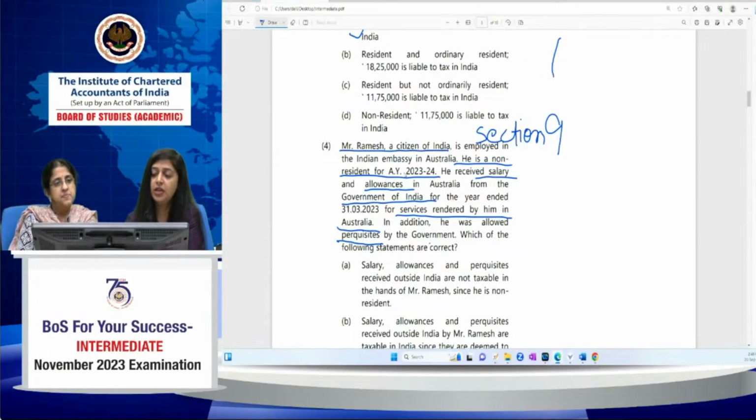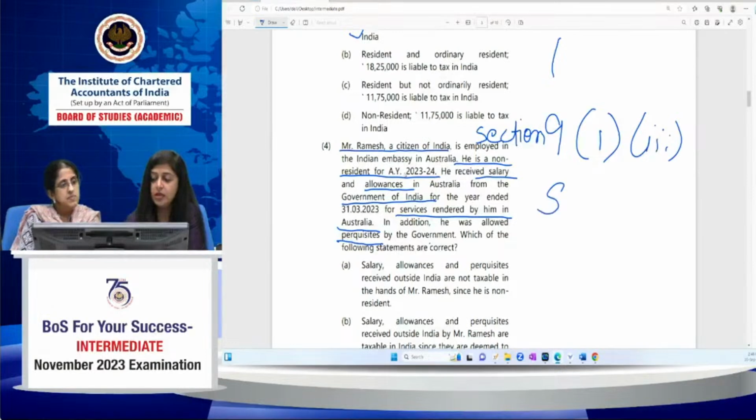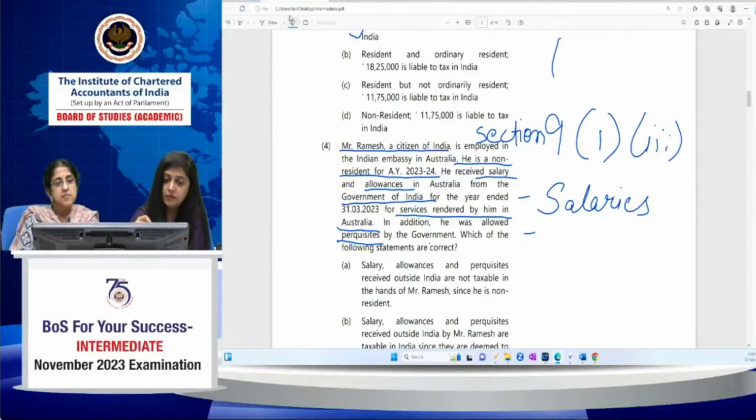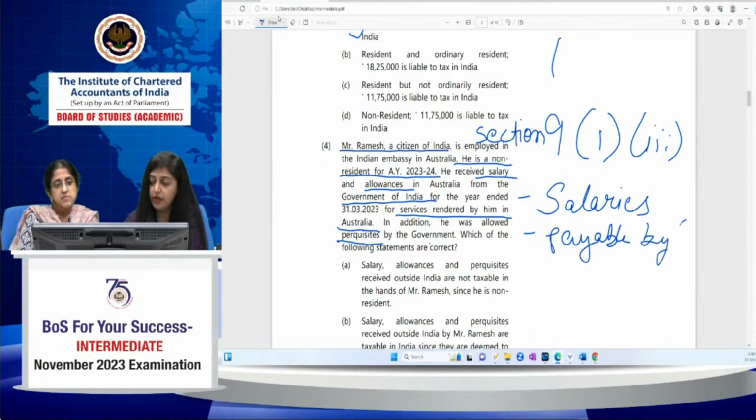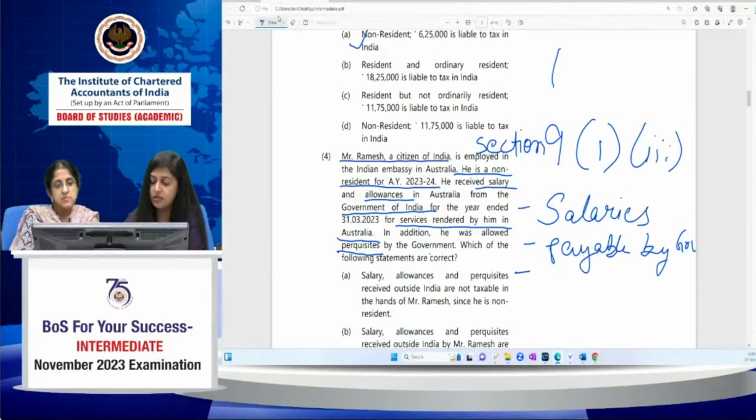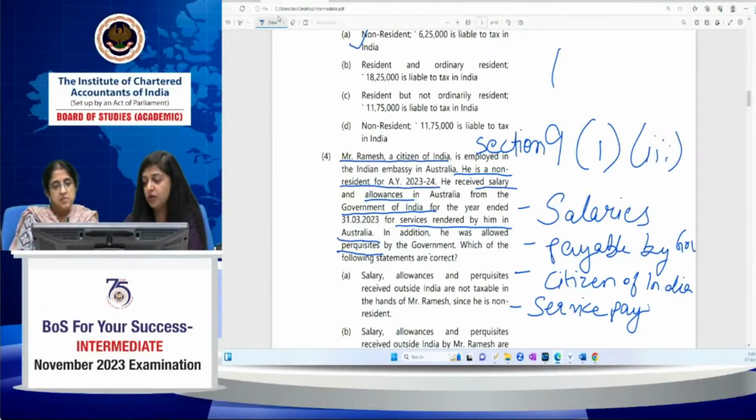In this case, section 9, subsection 1, clause 3 provides that if income under the head salaries is payable by the Government of India to a person who is a citizen of India for services which he has rendered outside India, the salaries will be deemed to accrue or arise in India.